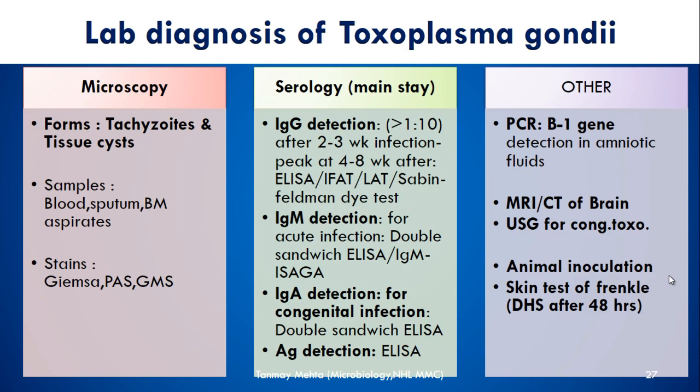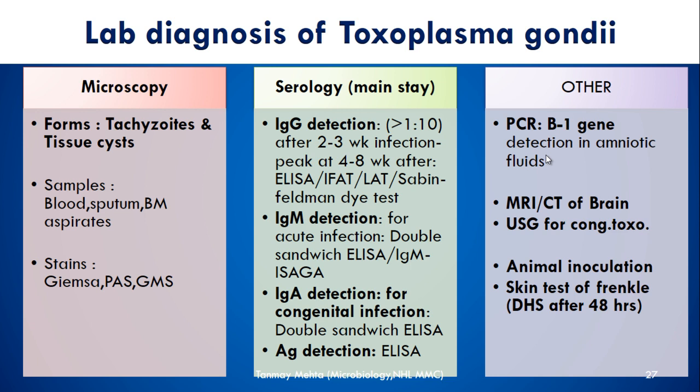How to diagnose in the lab a case of Toxoplasma gondii? I have divided them into three portions: microscopy, serology, which is the mainstay of the method, and others. Microscopically, you take the sample, usually blood, sputum, or bone marrow aspirates, and with the help of Giemsa or PAS or GMS, that is Gomori methenamine silver, you can stain those films and show either bradyzoites or tachyzoites. It is as simple as that.